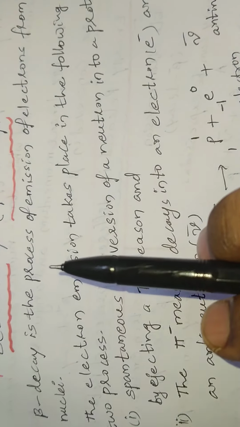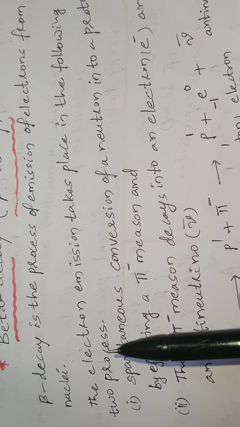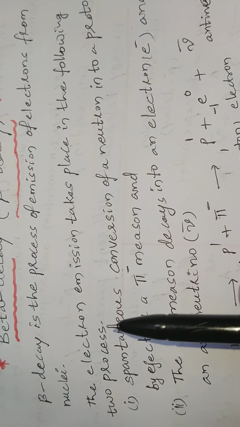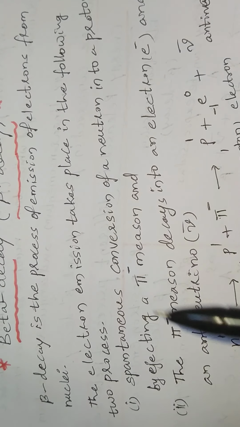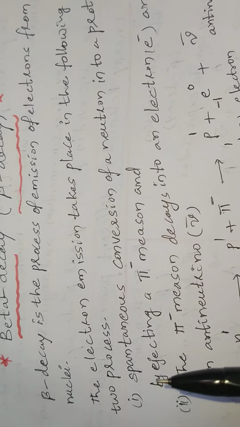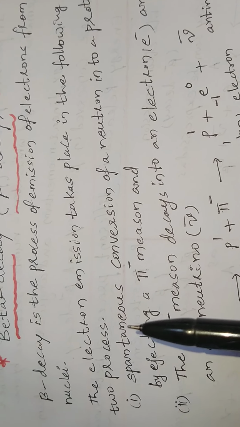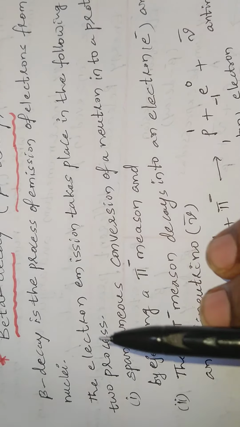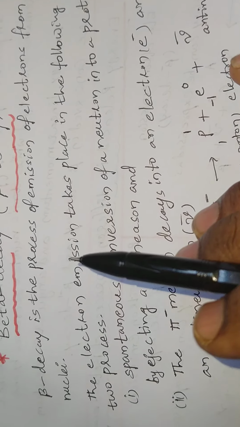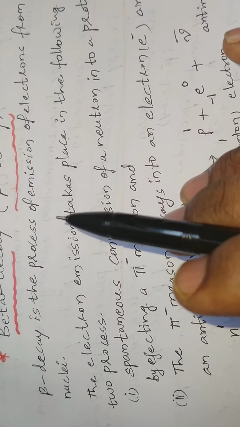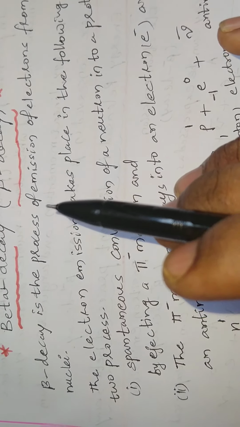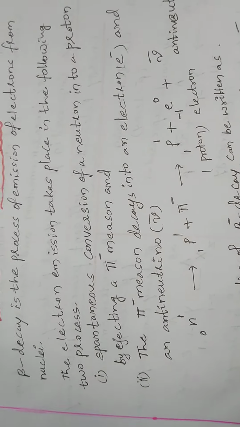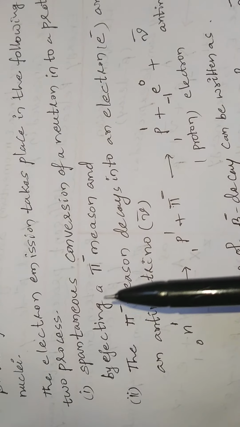Beta decay is the process of emission of electrons from nuclei. Here, one question arises: how are the electrons emitted from the radioactive nuclei? The answer to this question supports Yukawa's meson theory. According to this theory, neutrons and protons are held together by the continuous exchange of pi mesons between them. So electron emission takes place in the following two processes.